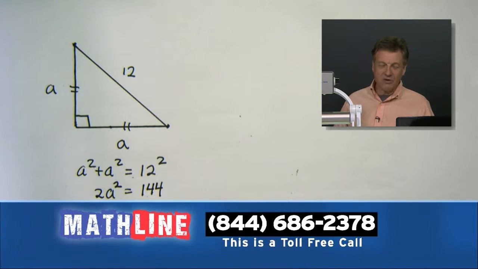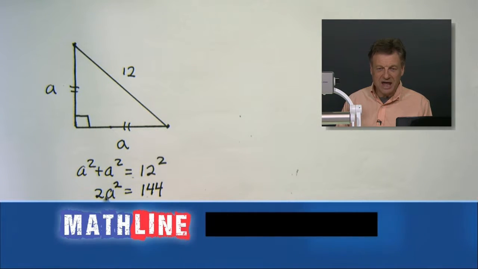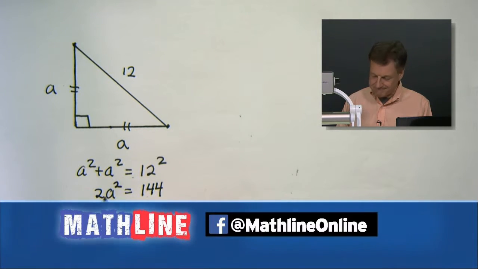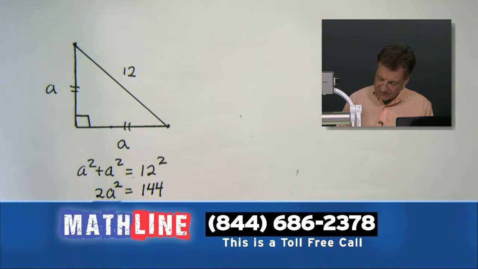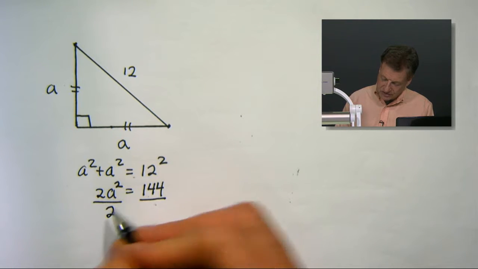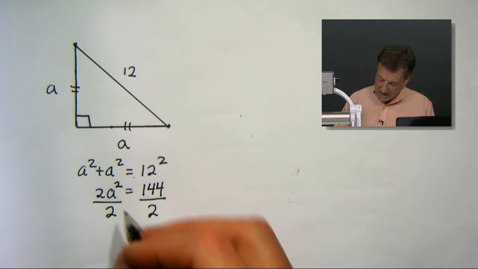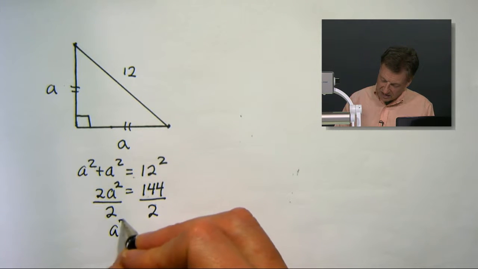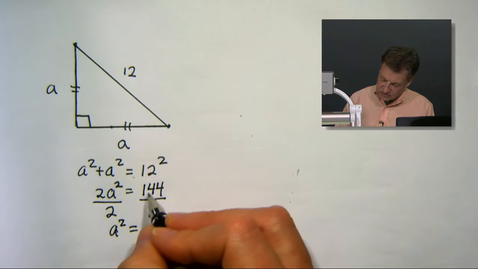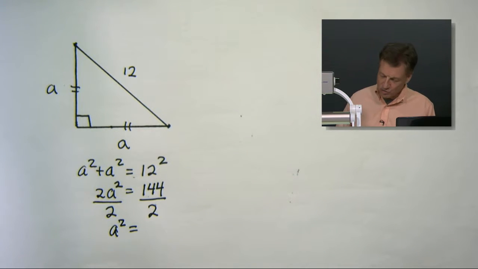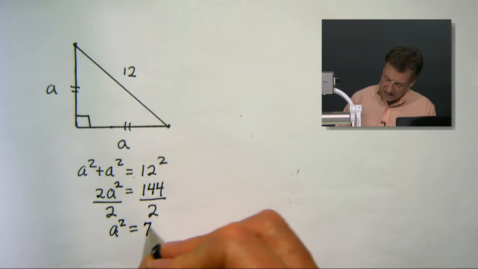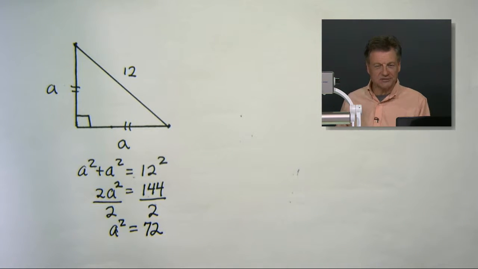All right, now, I want a by itself. And what is this 2 doing? 2 is what? Multiplied times a squared, correct? Yes. So we're going to get rid of it. And we're going to take and divide both sides. We're going to divide by the 2, since that's how we unhook multiplication. Now, can you do a quick division for me here and see a squared is equal to how much over here? What's 144 divided by 2? 72. I like 72. That was easy, wasn't it?